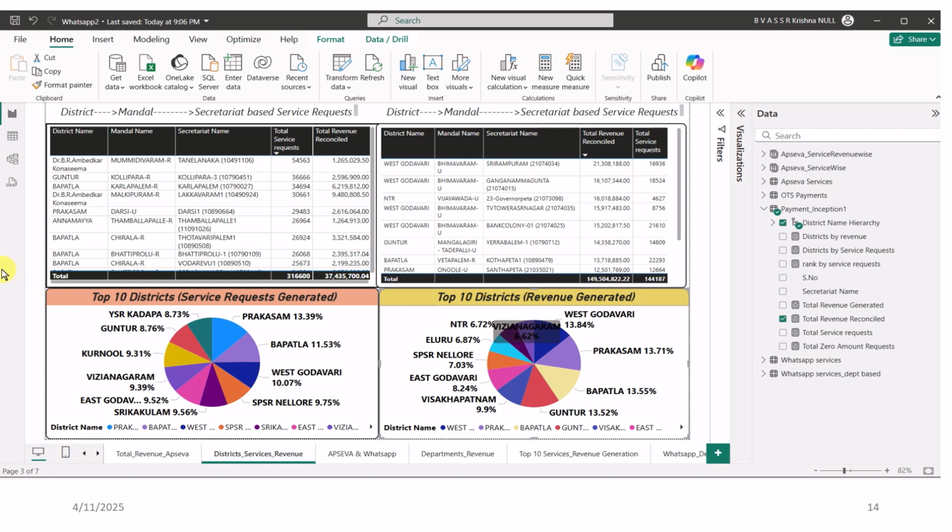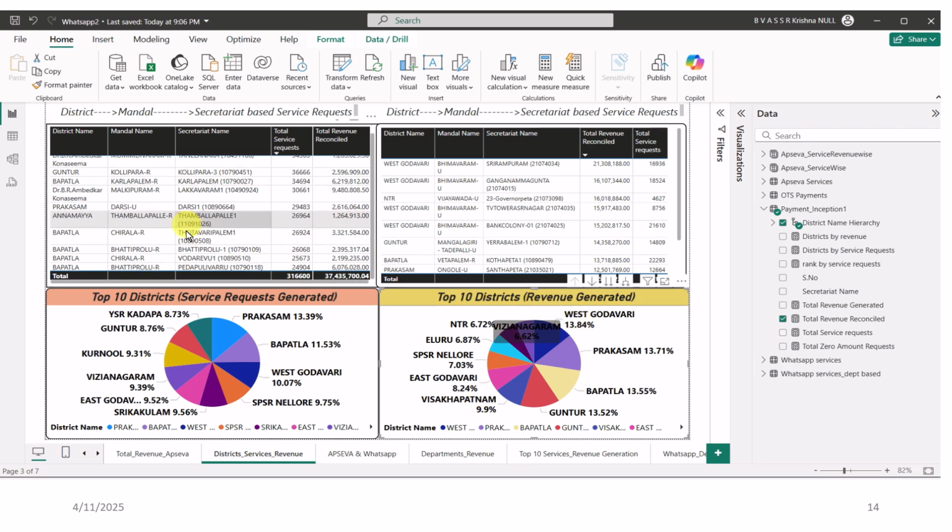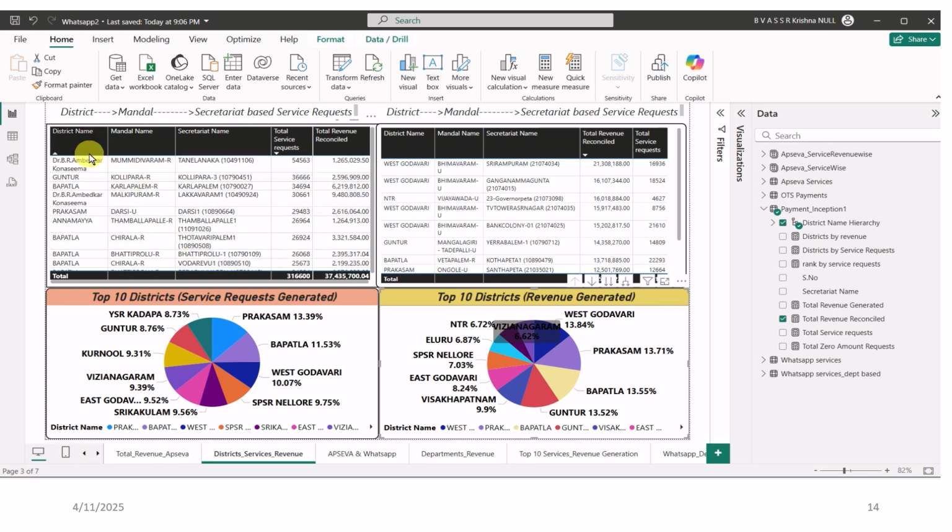In this current slide, we can see the top 10 districts in terms of service requests generated as well as top 10 districts in terms of revenue generated. So the district with the maximum number of service requests generated is Prakasam, then Bapatla, and it goes from 13.39% to 8.73%. Out of 26 districts, these 10 districts performed well.